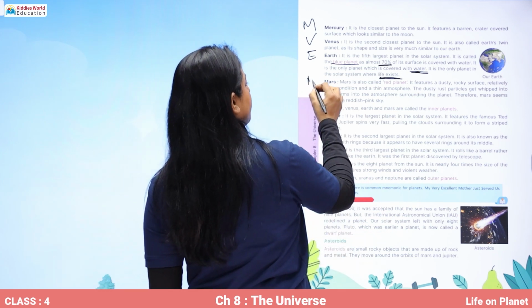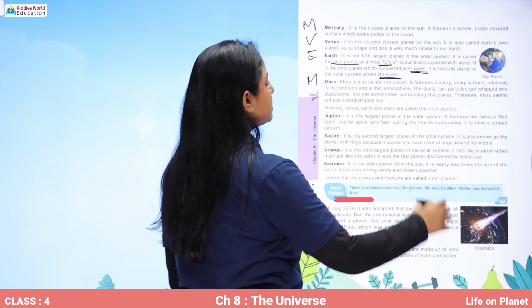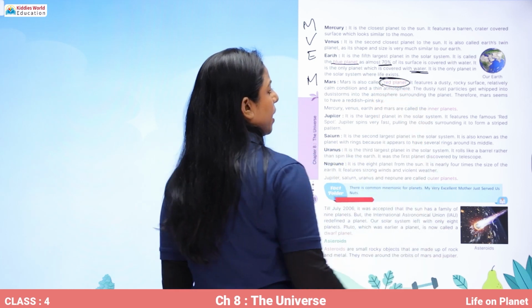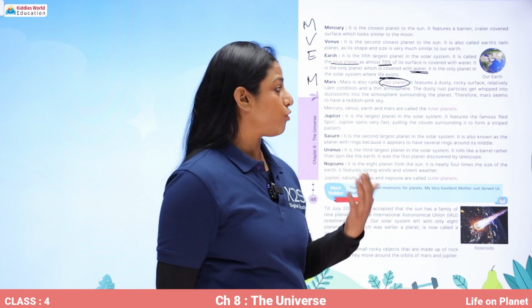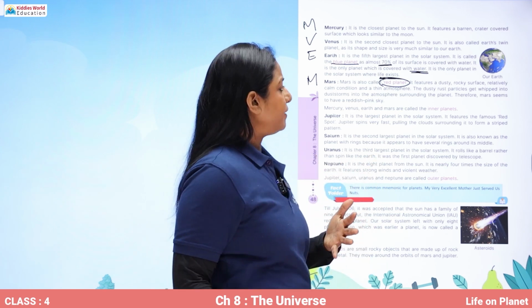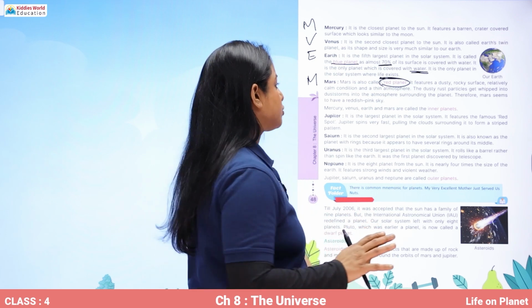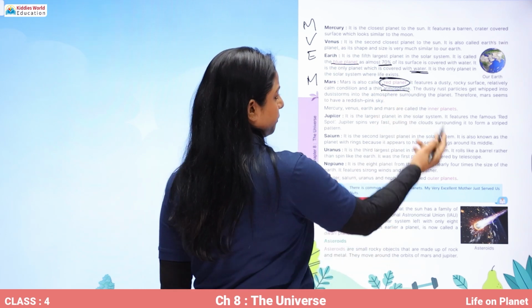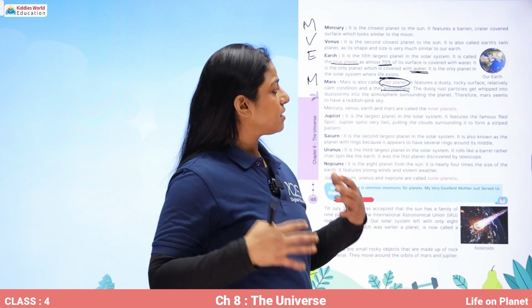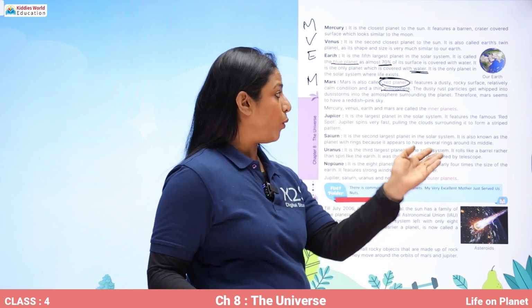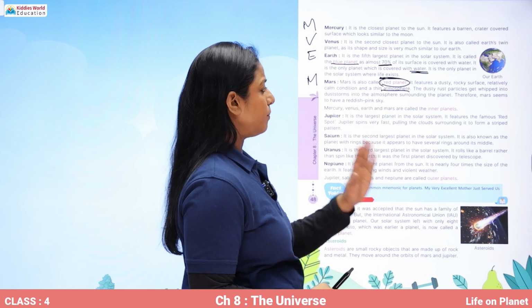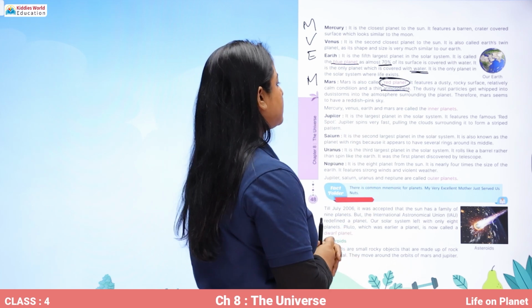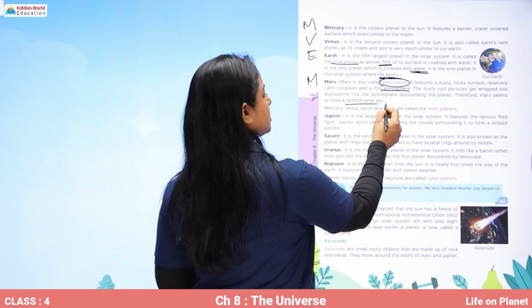Now comes Mars. Mars is also called the red planet. Why is it called the red planet? Because it has a dusty, rocky surface, relatively calm conditions and a thin atmosphere. These dusty rust particles get whipped into dust storms in the atmosphere surrounding the planet, and therefore Mars seems to have a reddish pink sky.